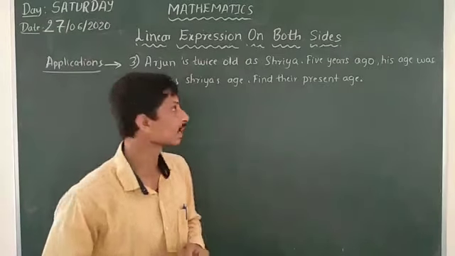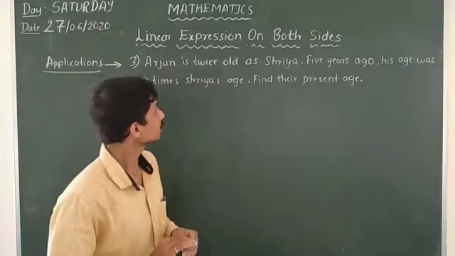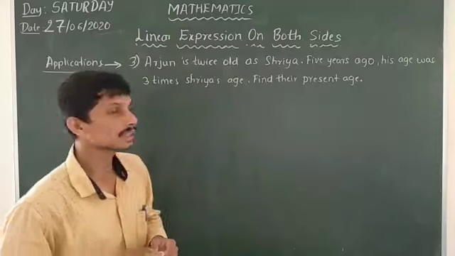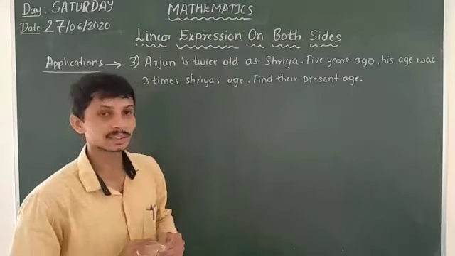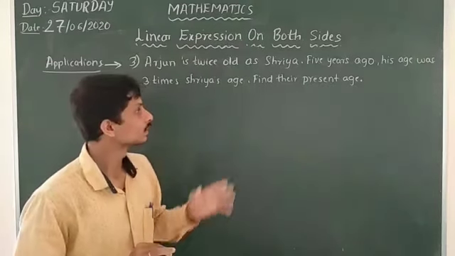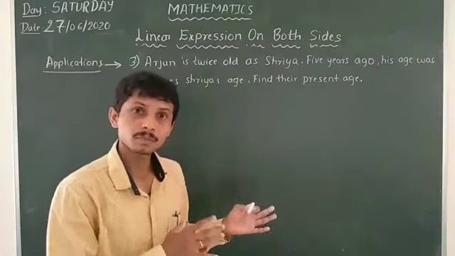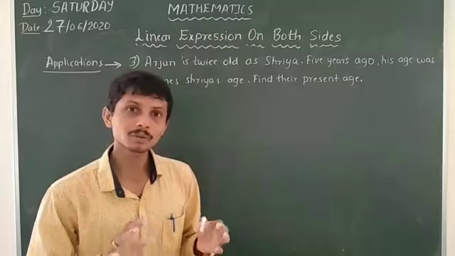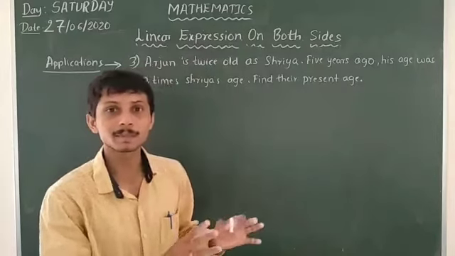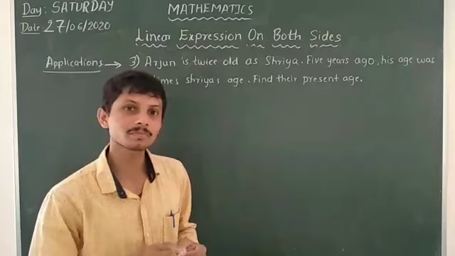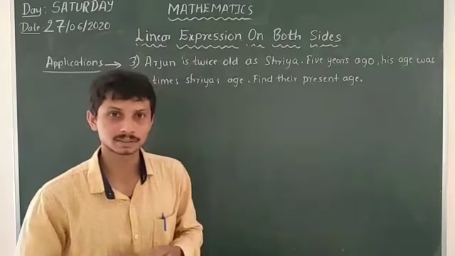The question tells us that Arjun is twice as old as Shriya. 5 years ago, his age was 3 times Shriya's age. Find their present ages. Likewise in the previous two problems, we have to convert this statement into linear equation form. For this we take the statements part by part.